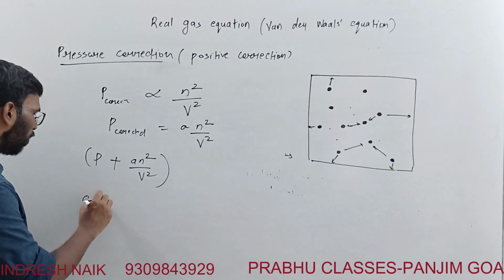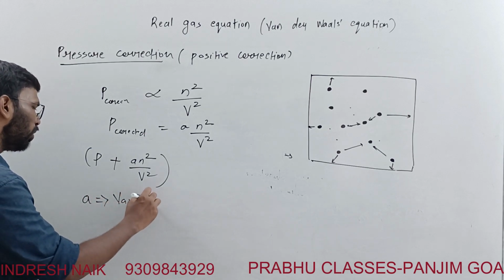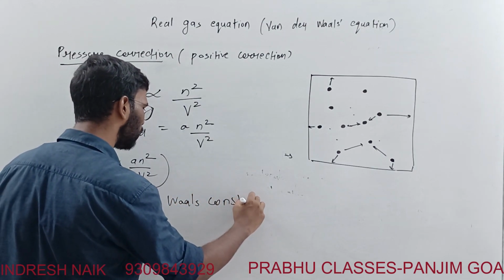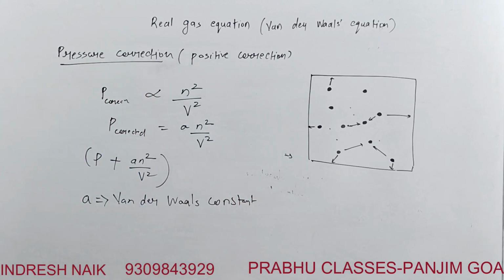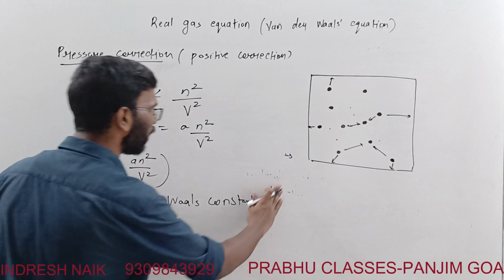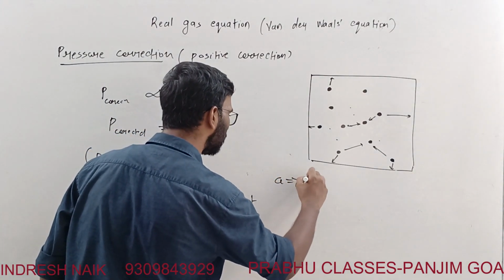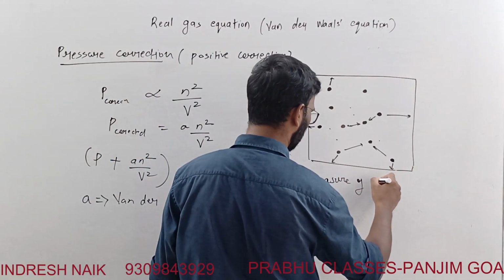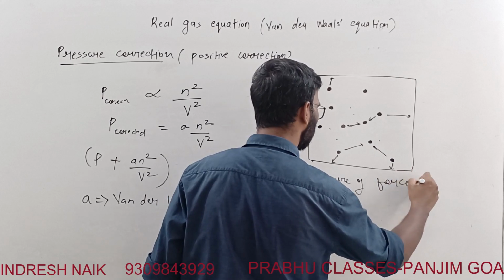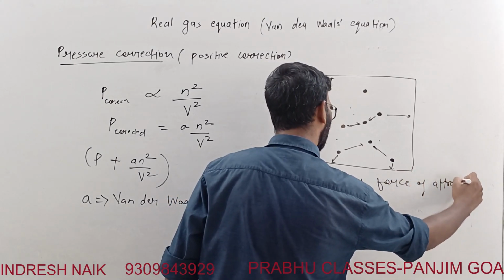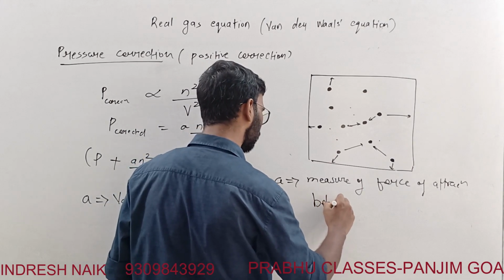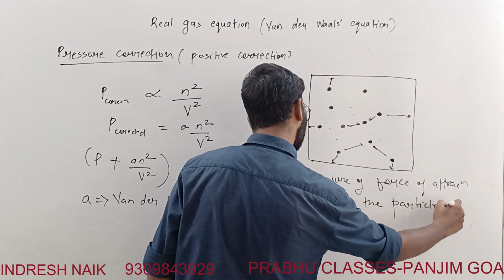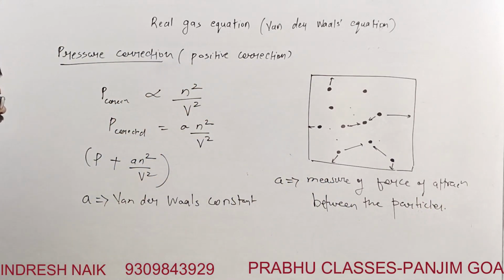Here a is the van der Waals constant. And what does a tell us about? It is a measure of the force of attraction between the particles.